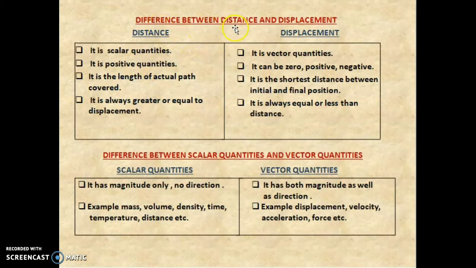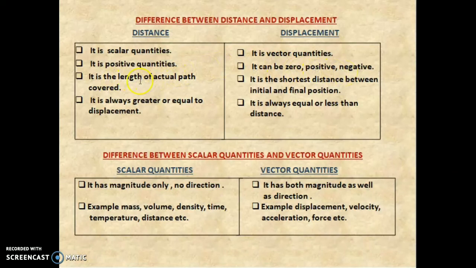Difference between distance and displacement. Distance is a scalar quantity. Displacement is a vector quantity. Scalar means it has only magnitude. Vector means it has both magnitude as well as direction. Distance is a positive quantity. Displacement can be 0, positive or negative.